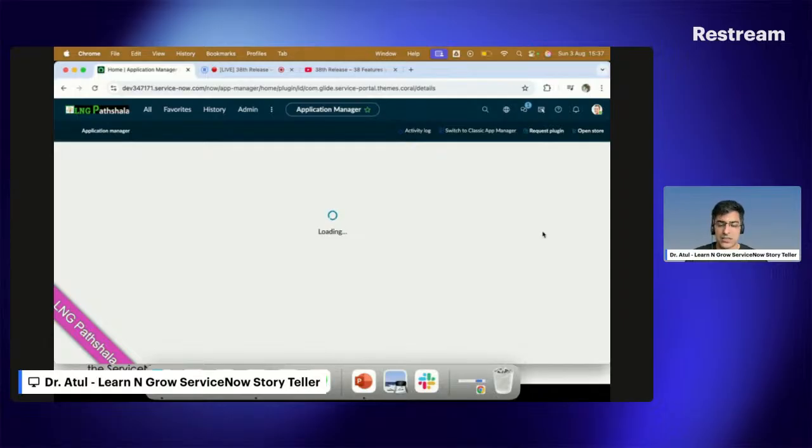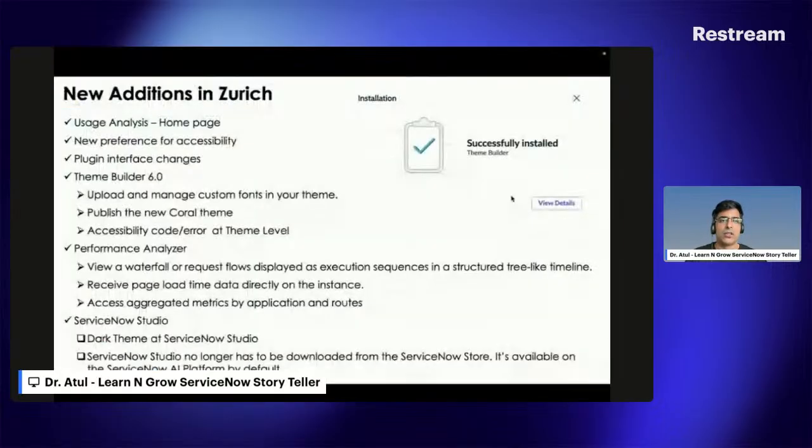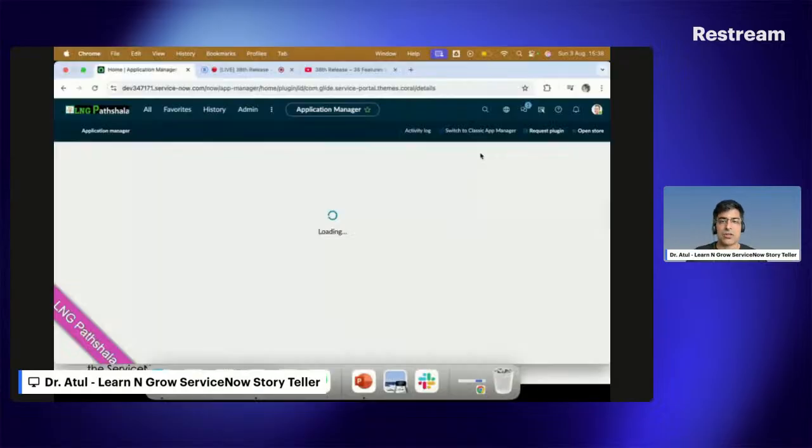In the meantime, it's taking time to load. So the screen will look like this only. It will show this image like a board and paper, and the tick box will come if the plugin gets installed successfully. Definitely it's taking time in my PDI.